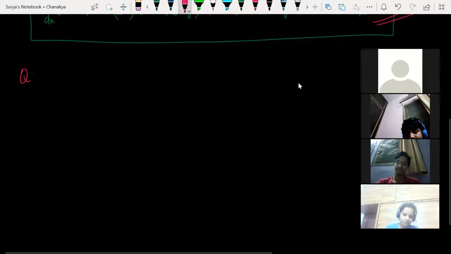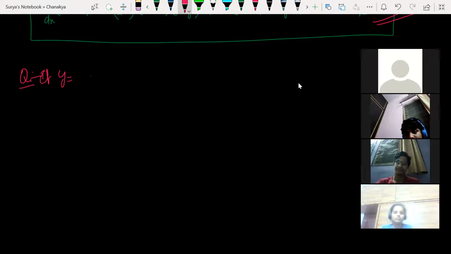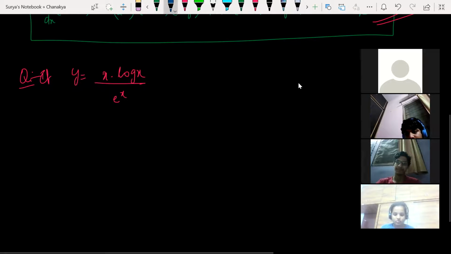Solve this question. If y is equal to x into log x divided by e power of x, you have two different types of questions in this given function. How can we solve this? First, you tell me what should be your approach.